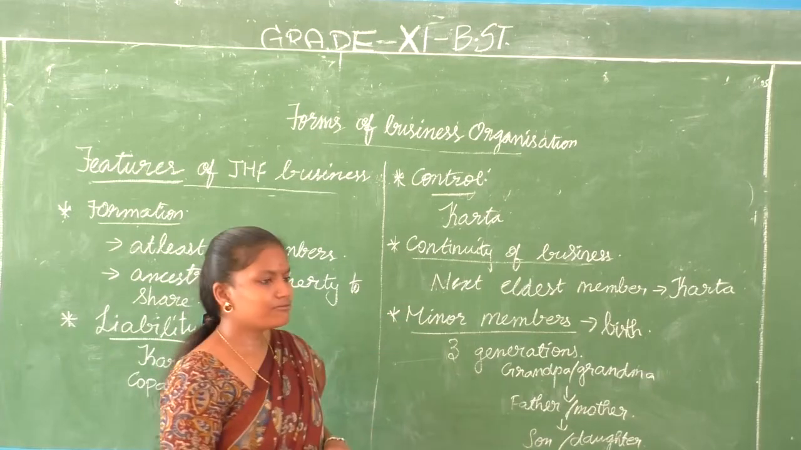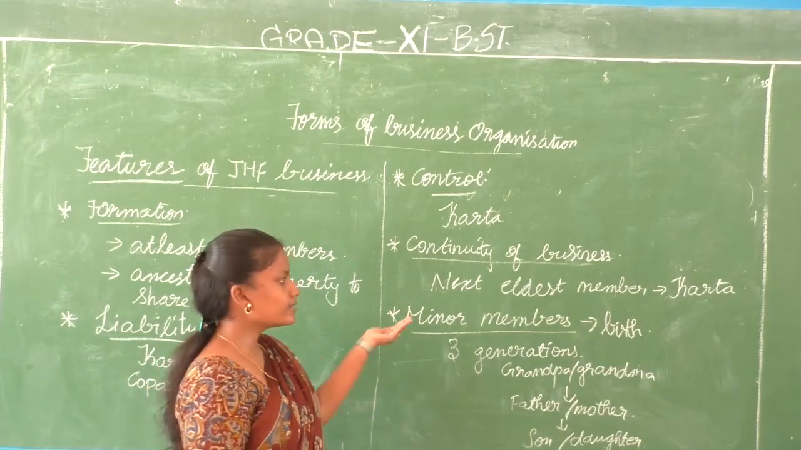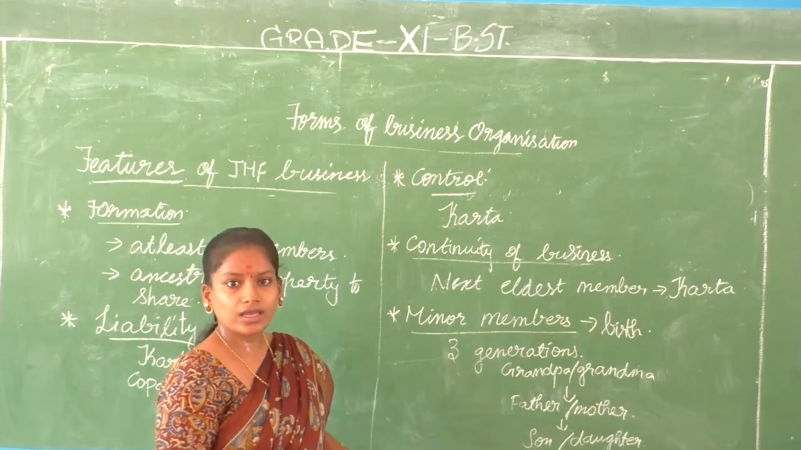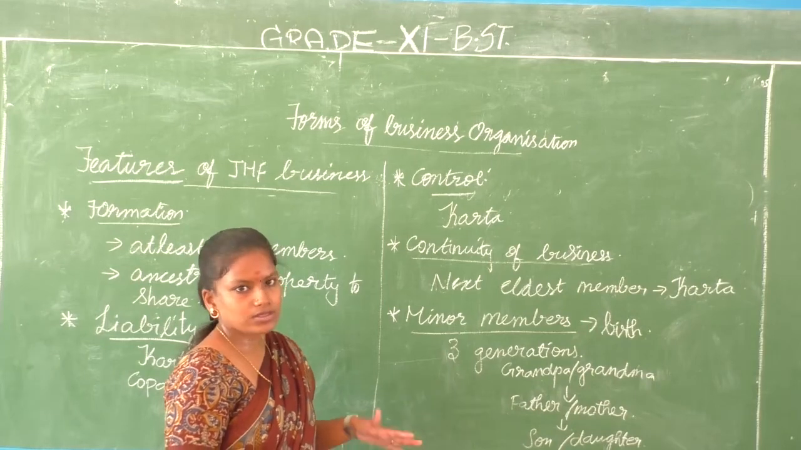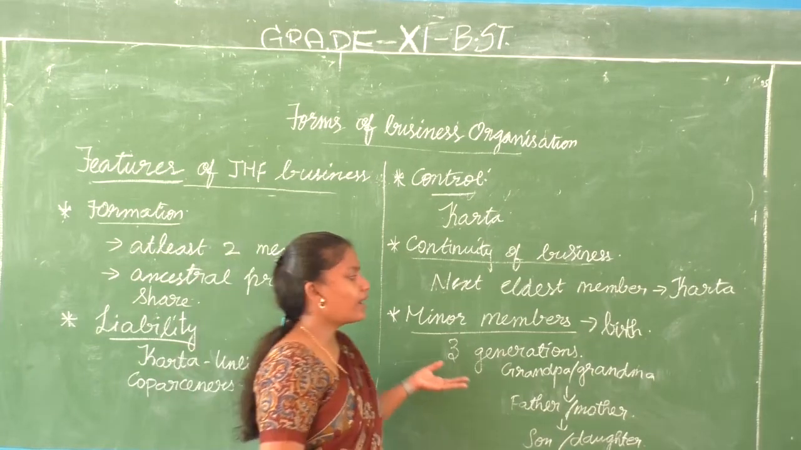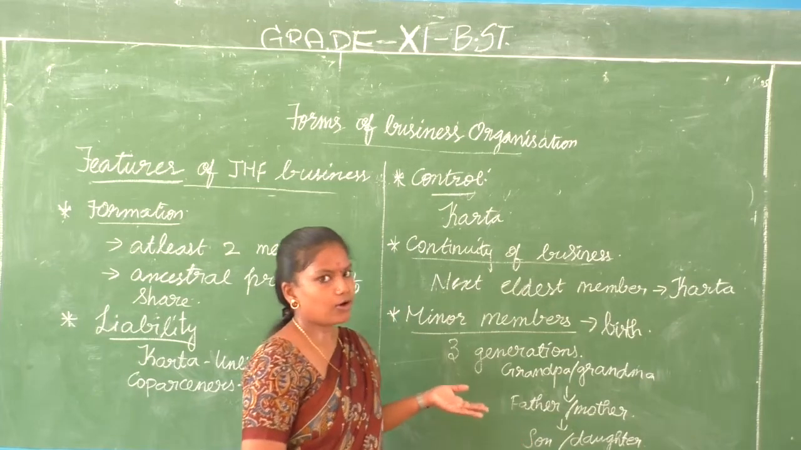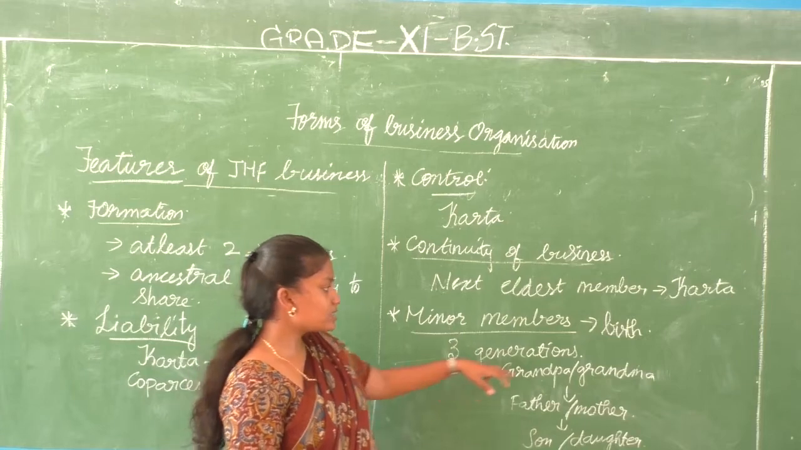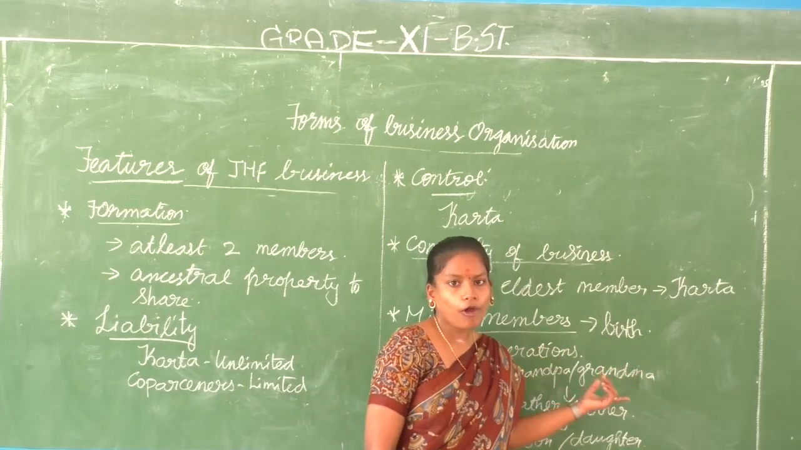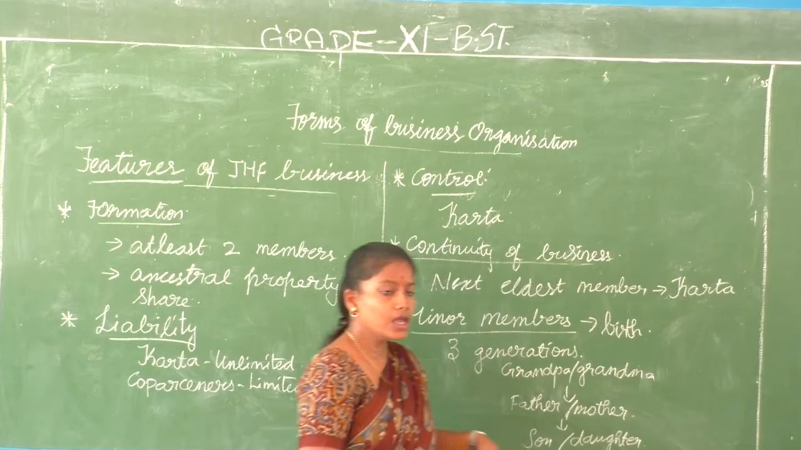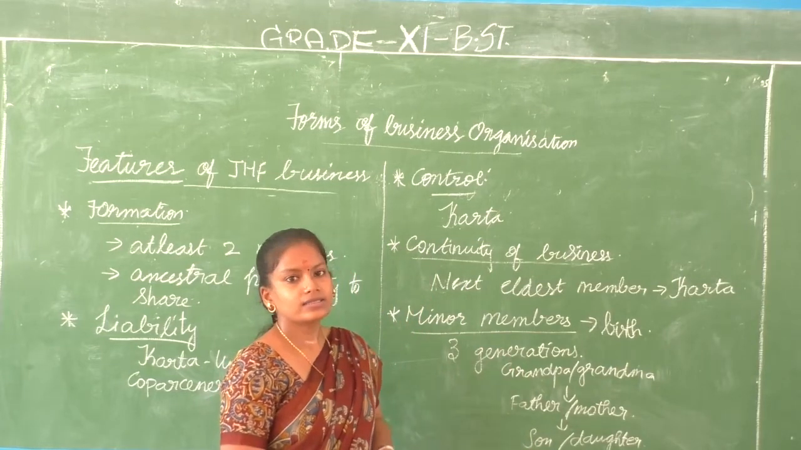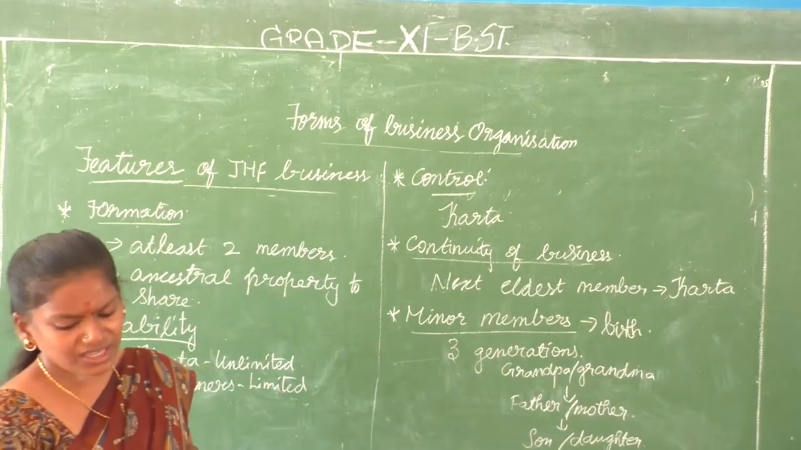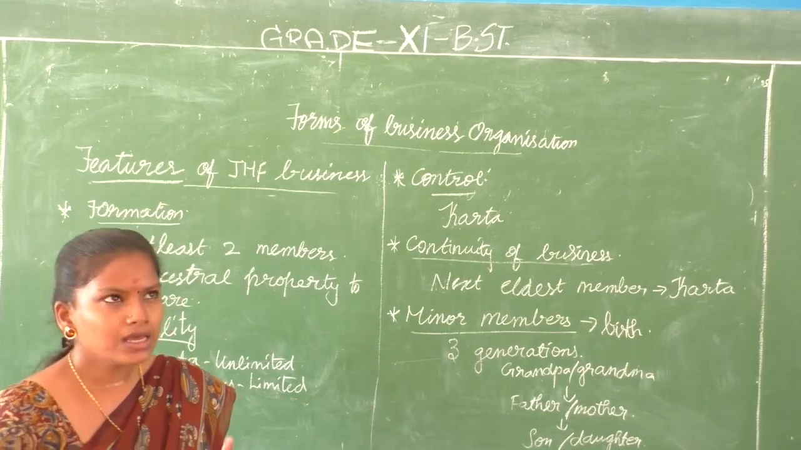And continuity of business. If the karta dies, the next eldest member becomes a karta, and hence the business keeps on going. It does not stop with the death or some other problem of the karta. Minor members are also seen in this sort of business because the membership comes through birth. If a boy or girl is born in that particular family, he or she immediately attains the membership of this family business. These are the features of joint Hindu family business.